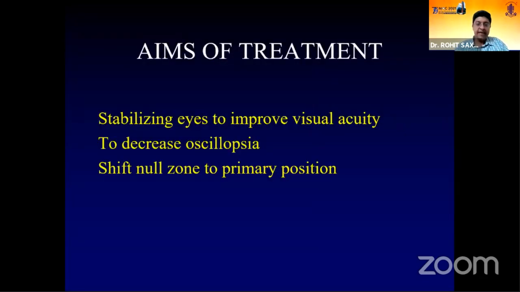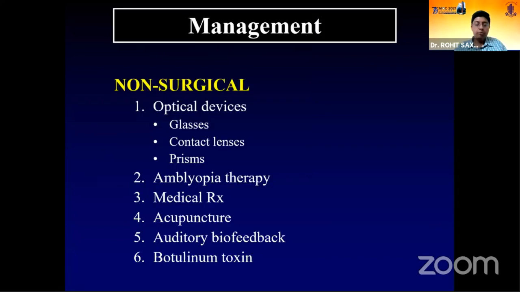Management is to stabilize, improve visual acuity, decrease the nystagmus, and if there is a head posture, move that to the primary position. Non-surgical interventions are aimed at improving vision, and optical glasses are the single most important intervention you can do. Age-appropriate cycloplegic refraction to give the best corrected visual acuity itself dampens the nystagmus tremendously, and if required, low vision assistance in these patients. If one eye is amblyopic, give amblyopia therapy.